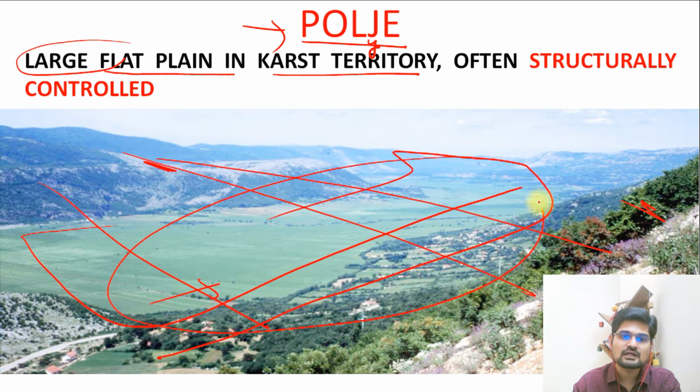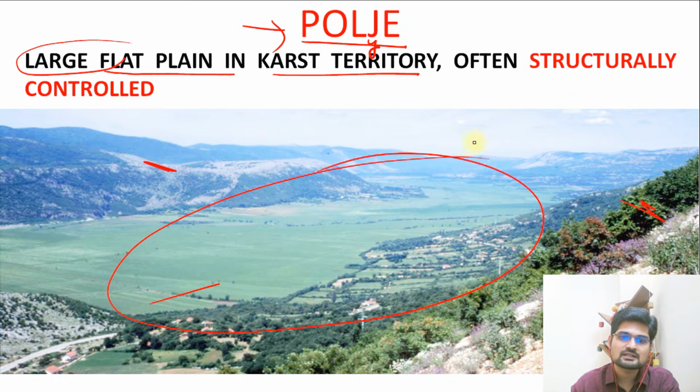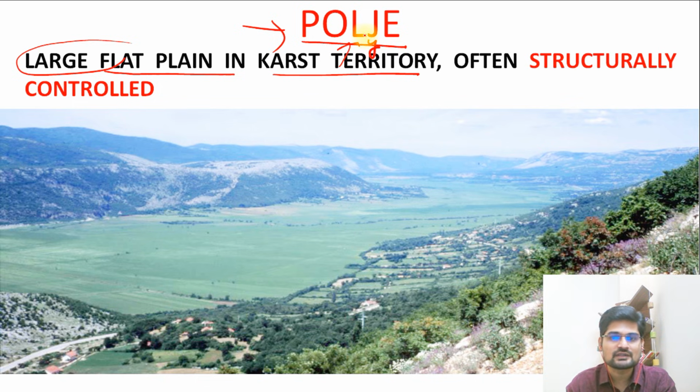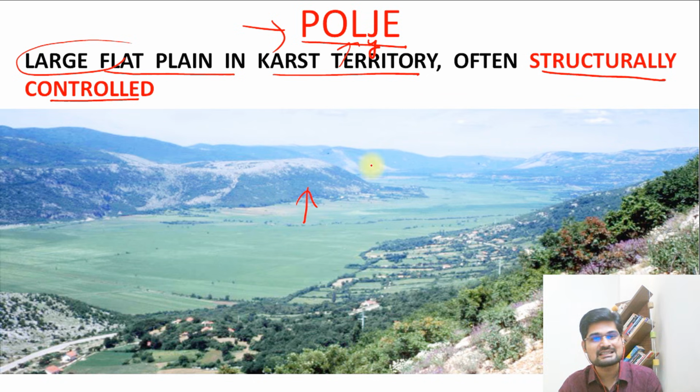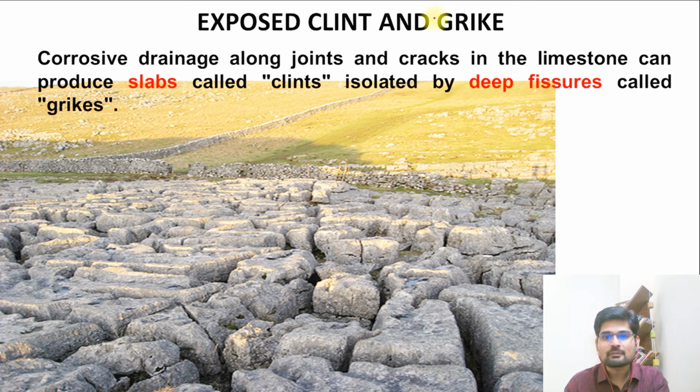So this entire area eroded away, and now what you observe here is this entire flat plain. This is known as polje. So that is important here, and remember, it is structurally controlled. So what it means is that there have been tectonic processes, endogenetic processes, diastrophic movements responsible for the larger formation of these poljes.